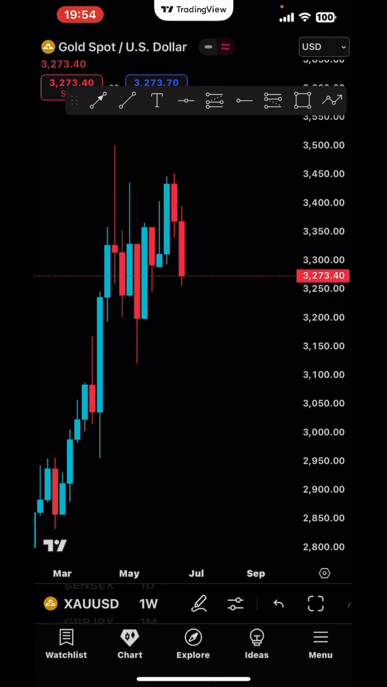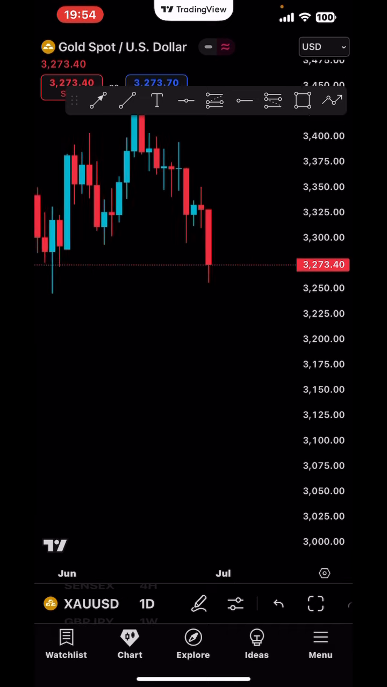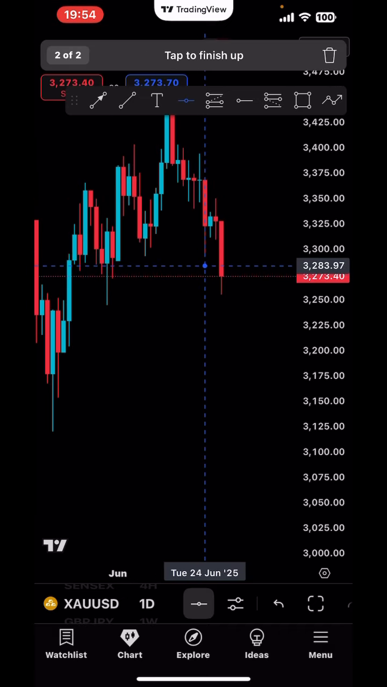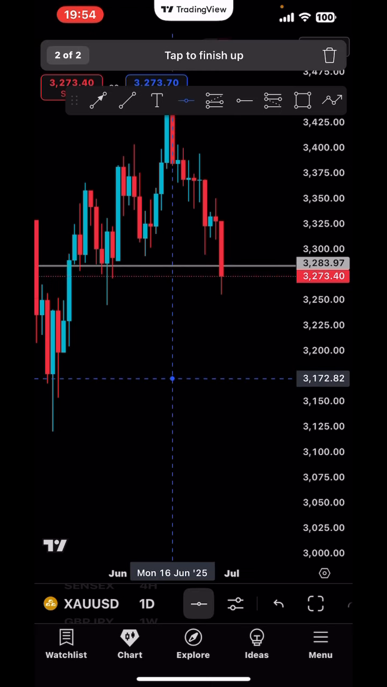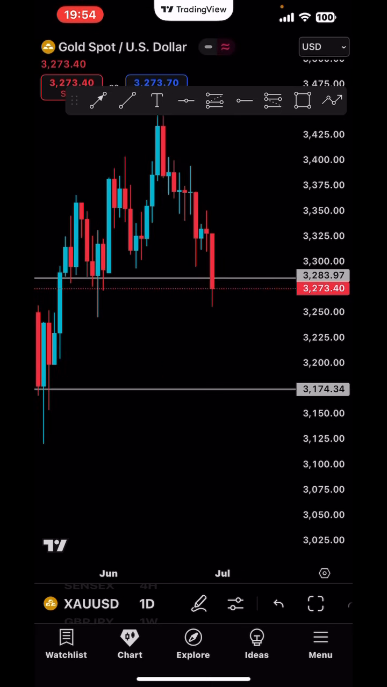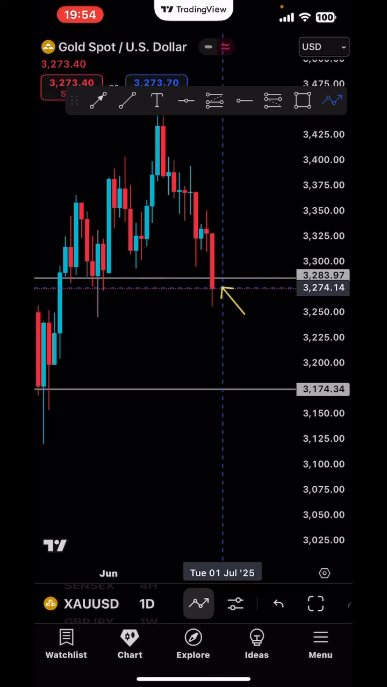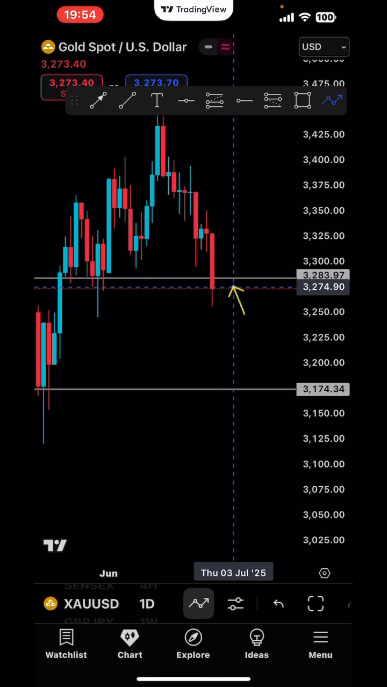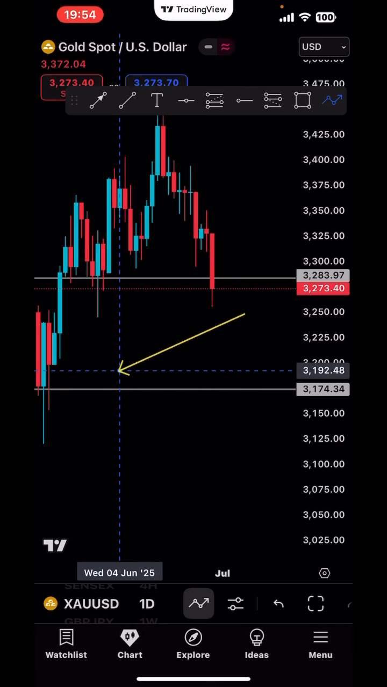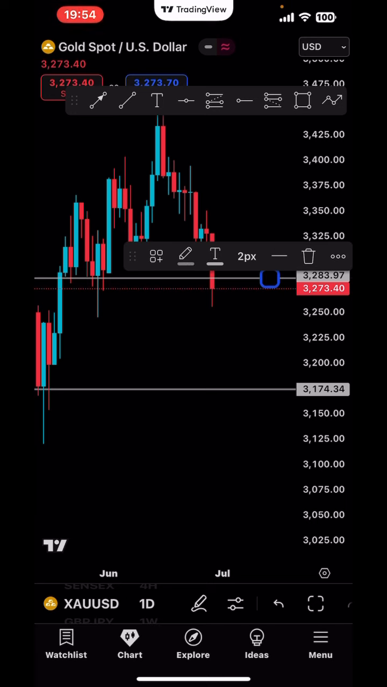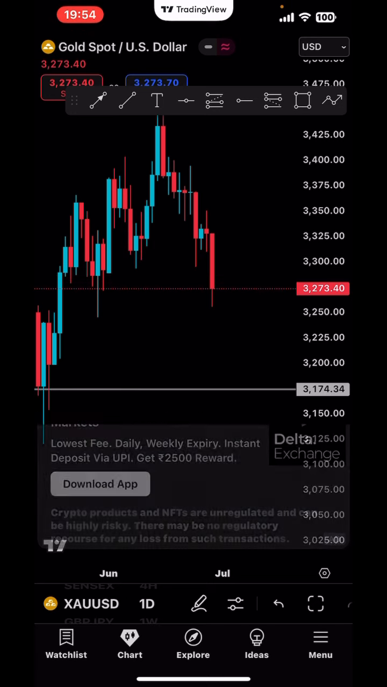Now let's go to the daily time frame to see what is happening there. On the daily time frame, we can see that we have the support right here, and then there is another support somewhere right here. Also we can see that the last daily candle closed below the support. So now there is a very high probability for the next daily candle to create a top wick and continue going down to the next support, which is somewhere right here.